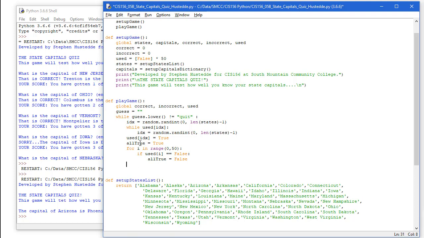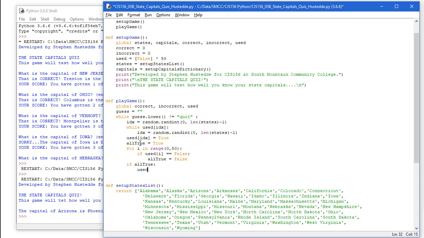Once it goes through that loop, I'm simply going to say if AllTrue, and that's either true or false. So if it's still true, meaning all 50 of those items in the used list were true, we want to do something. And we're simply going to reset used equal to false times 50.